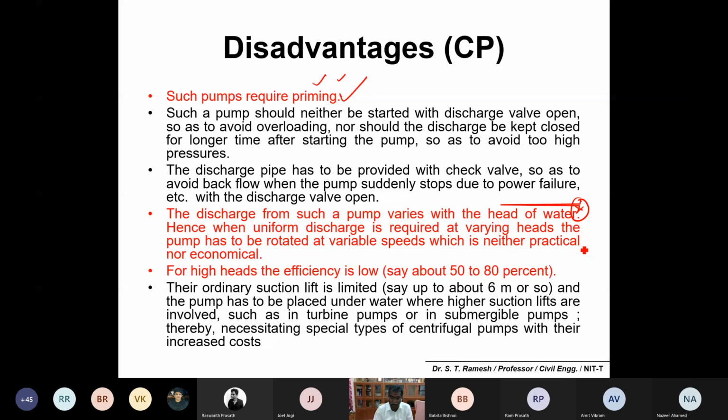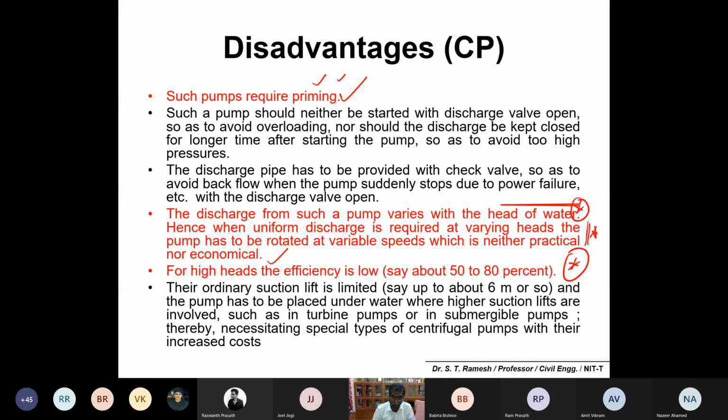Please make a note, something is important. The discharge from a pump varies with the head of water, and with variable head differences at higher heads, the efficiency is very low. Please make a note: at a higher head level, the efficiency is very low, in the range of approximately 50 to 80%.